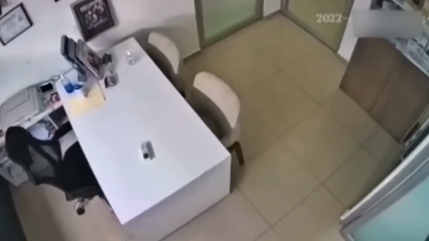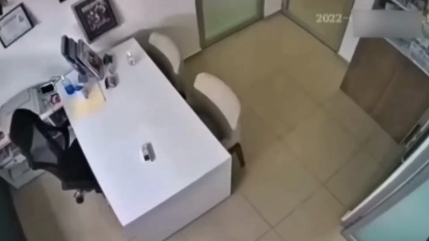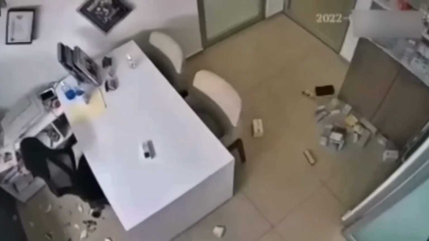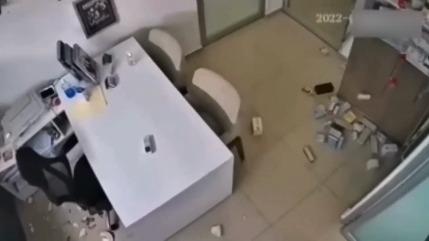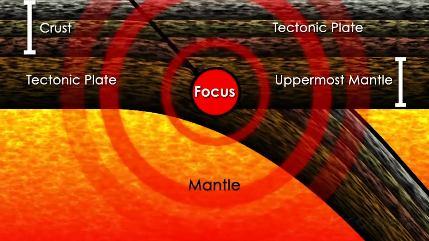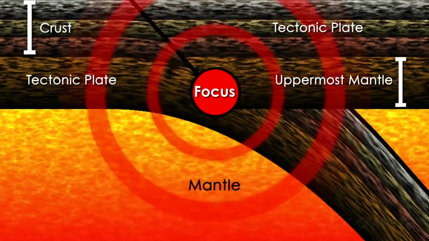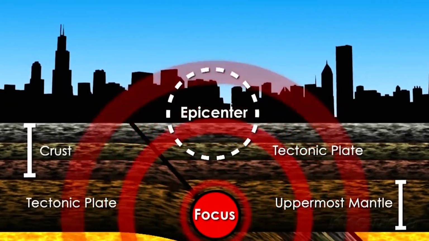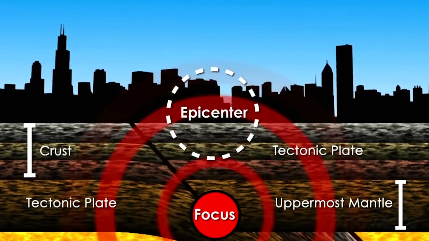Earthquakes. A sudden shaking or motion of a part of the Earth's crust is called an earthquake. The point beneath the Earth's crust where the earthquake starts is known as the focus. The point on the surface of the Earth above the focus is called the epicenter. It is the most affected area.